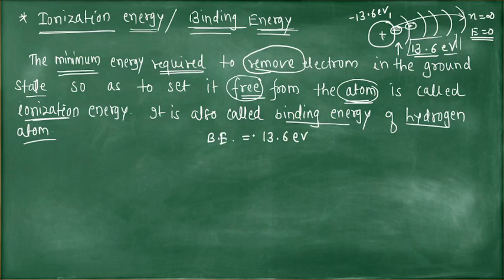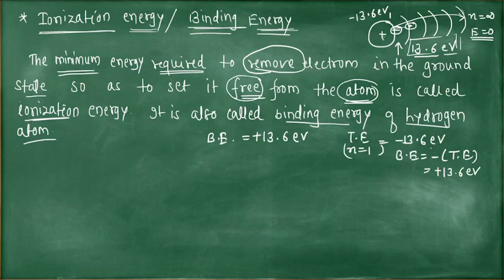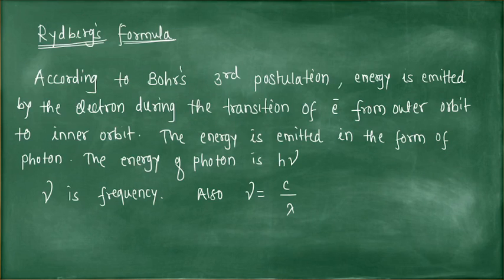You may remember this by giving a plus sign, because the total energy is minus in the first state, that is in the ground state where n is equal to 1, minus 13.6 electron volt. The actual formula is binding energy is equal to minus total energy. So minus minus becomes plus, so it is 13.6 electron volt for the hydrogen atom. The definition is asked for 1 mark.